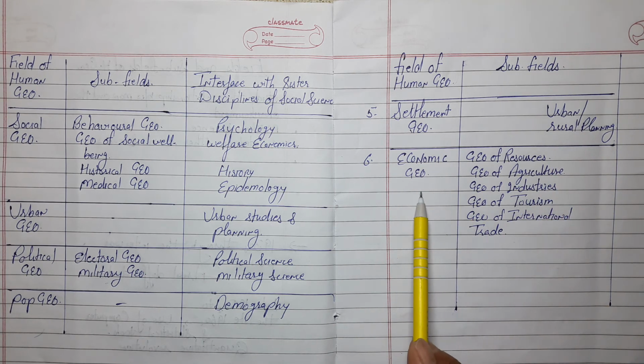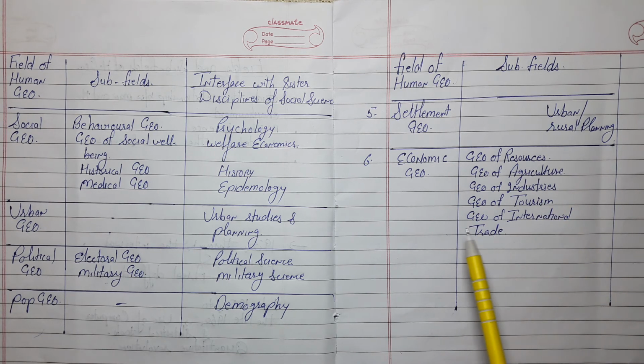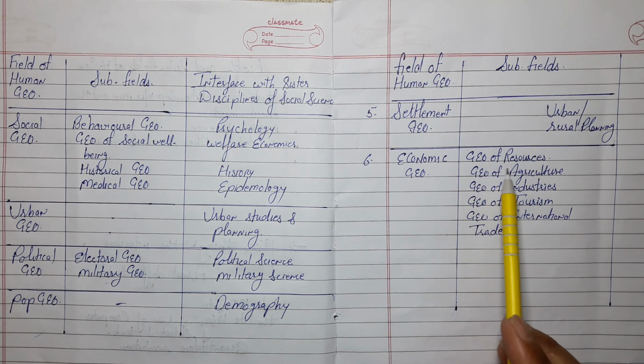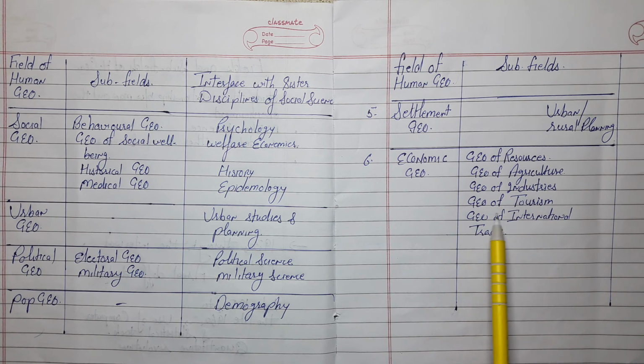And in economic geography there are subfields such as the geography of resources, geography of agriculture, geography of industry, geography of tourism, and geography of international trade. Through this table you can see that human geography has a wide scope.